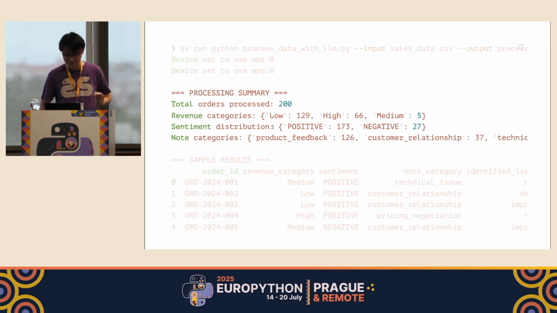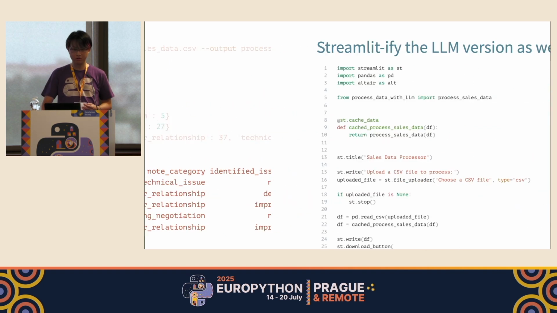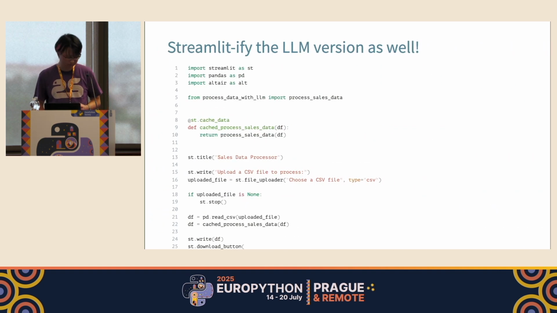By running this pipeline, we now get a new type of insight extracted from the sales data that we had never been able to get without AI. For example, the positive feelings have 173 counts, but negative feedback against our sales team still has 27. So this is a very interesting application of an AI pipeline in our processing.